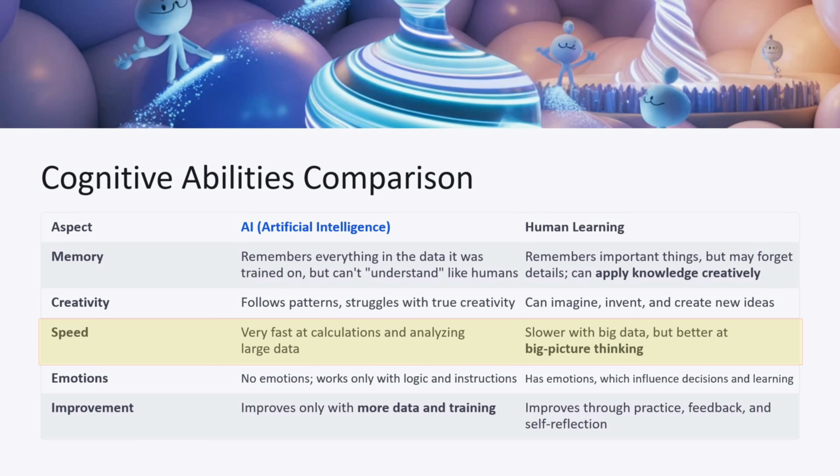AI is very fast at calculations and analyzing large data. Humans are slower with big data, but better at big picture thinking. AI has no emotions and works only with logic and instructions. Humans have emotions which influence decisions and learning. AI improves only with more data and training. Humans improve through practice, feedback, and self reflection.